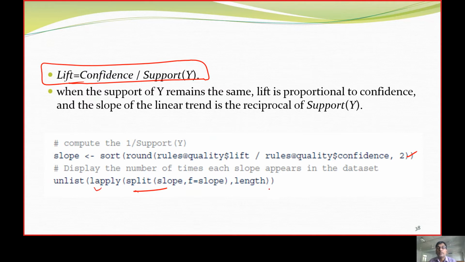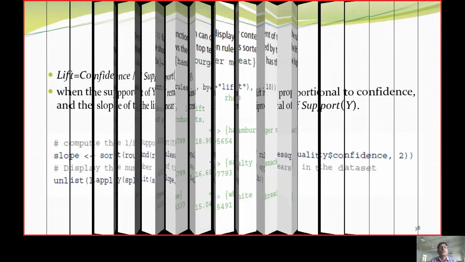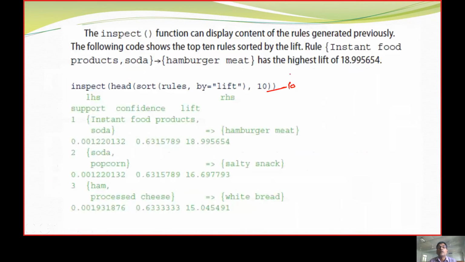So display the number of times each slope appears in the database. We will compute 1 by the support of y, the independent item y. So we want the top 10 items.